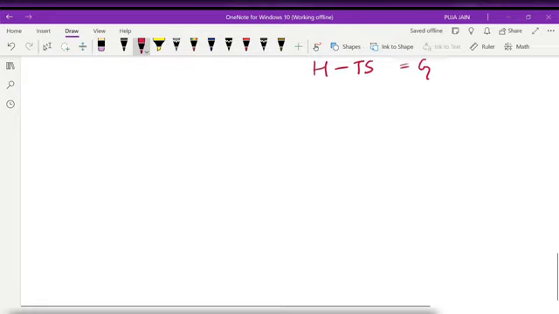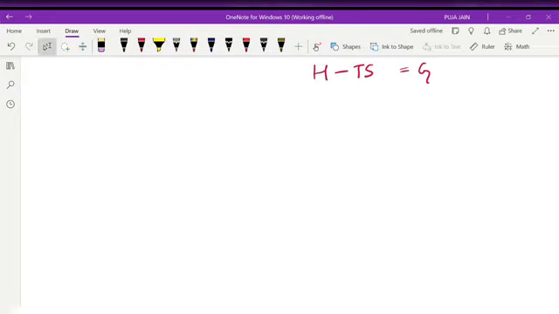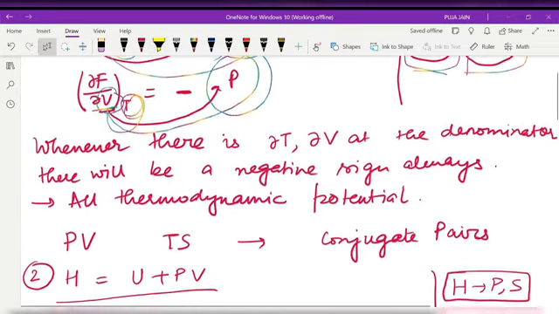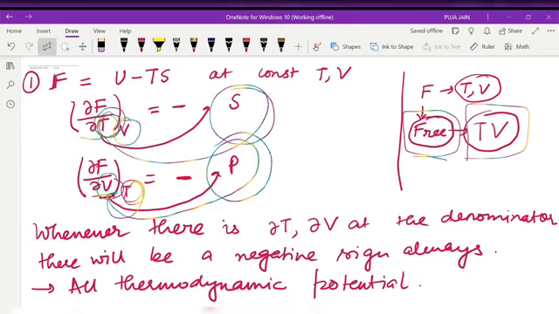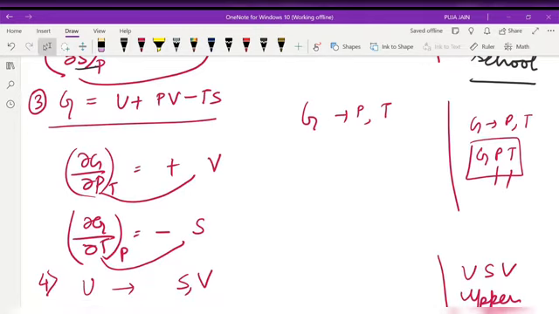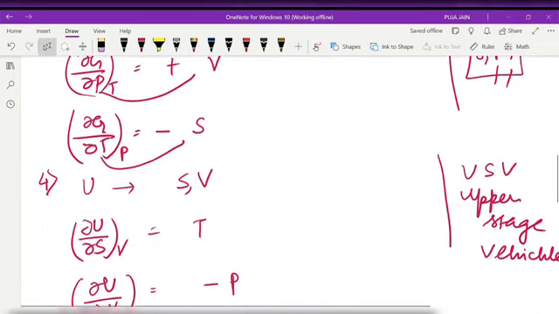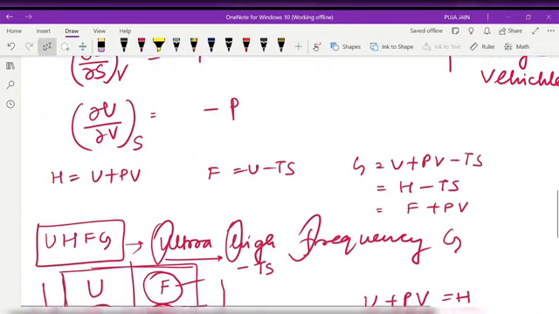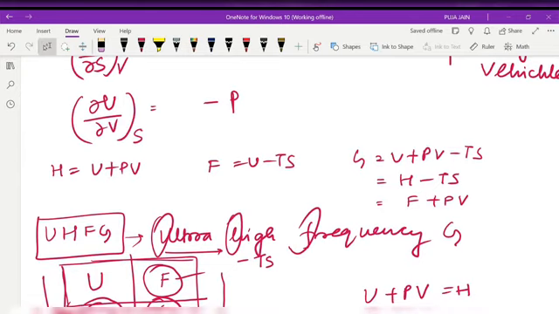Another way which you can remember the thermodynamic potentials is "Good physicists have studied under very fine teachers." Okay, in this way you can remember. But I would suggest you remember the way which I have told you: FTV, that is free TV; HPS, that is Hyderabad Public School; GPT, like GST, but S and T are conjugate, so they cannot be together. So if something is removed, I will not be demotivated, I will always be positive. So GPT and USV, that is upper stage vehicle. Just remember this fourth thing. You don't have to remember any other thing.